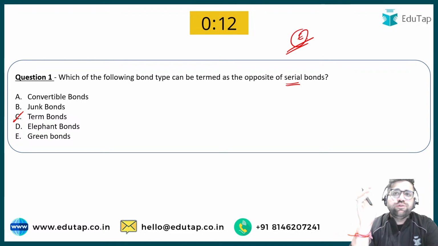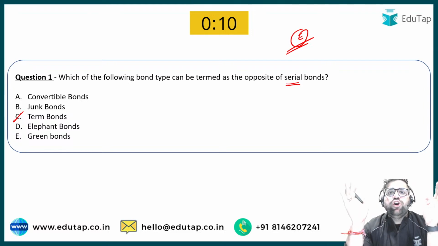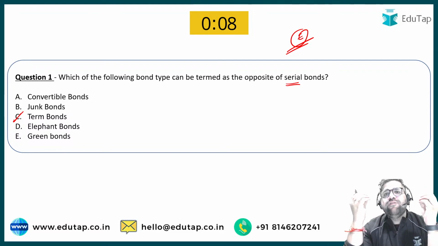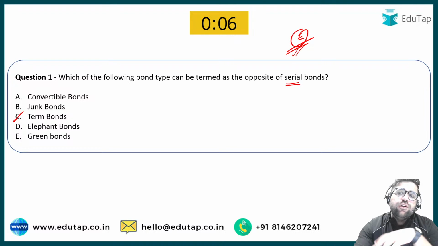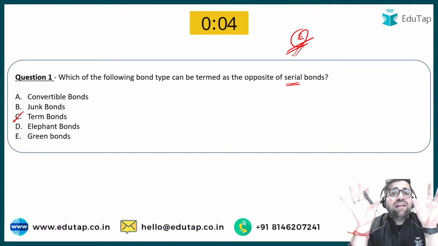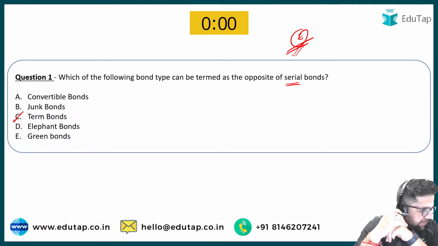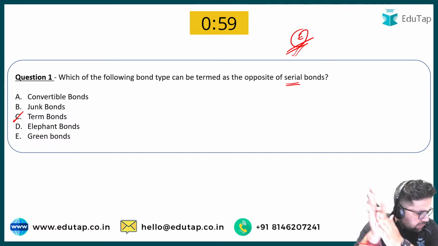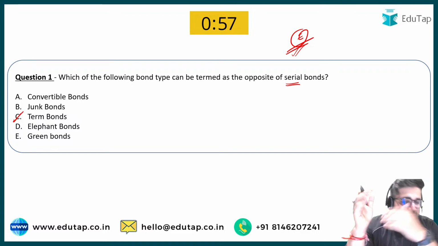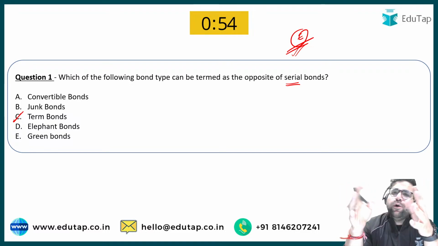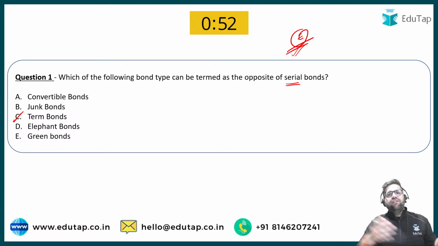Elephant bonds are those bonds which will have a huge maturity, and the proceeds which the companies collect from the elephant bonds are generally used to finance infrastructure needs of the Indian economy or for any other economy. Yes, good Vishwas, Pratul. Yes. And what is a convertible bond? Convertible bond is that particular bond which can be converted into equity.